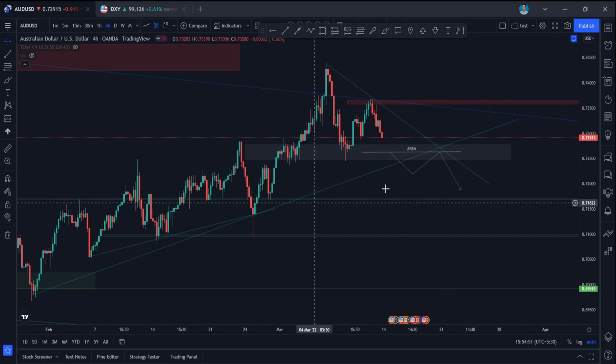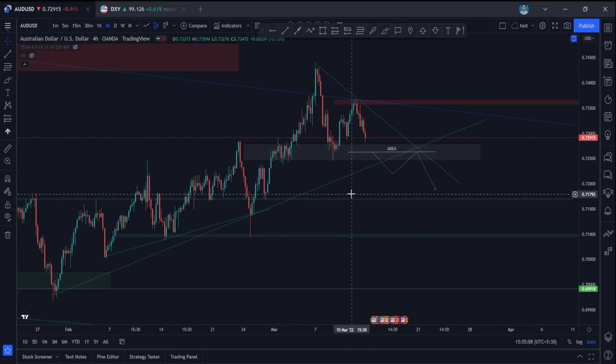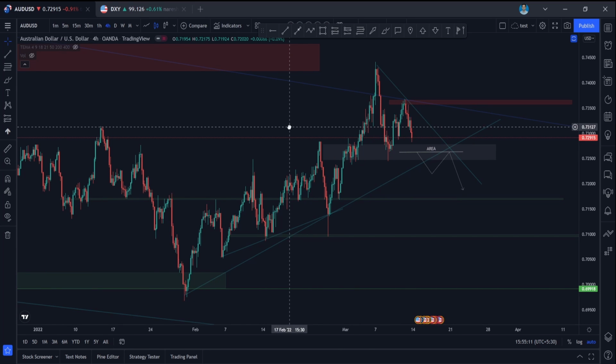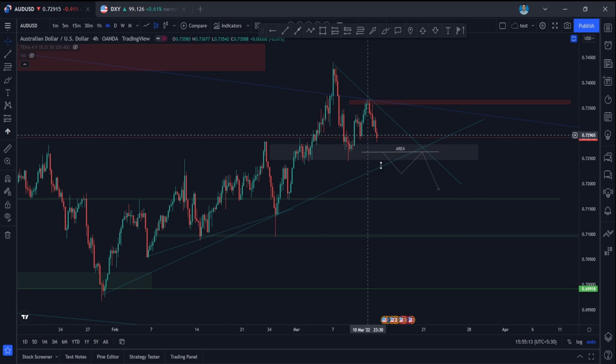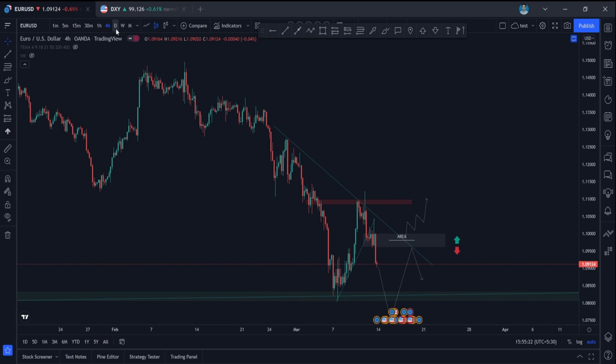What we can look for is, let it break this support here and make a lower low, and after it comes for the retest, which is this supply area, you can wait for the price to come to this area and look for short entries on AUD, guys. I would advise you to go for only short entries next week. So if it is making a lower low and tapping this zone again, you can go for short entries in AUD, guys. Next it would be EURUSD, guys.